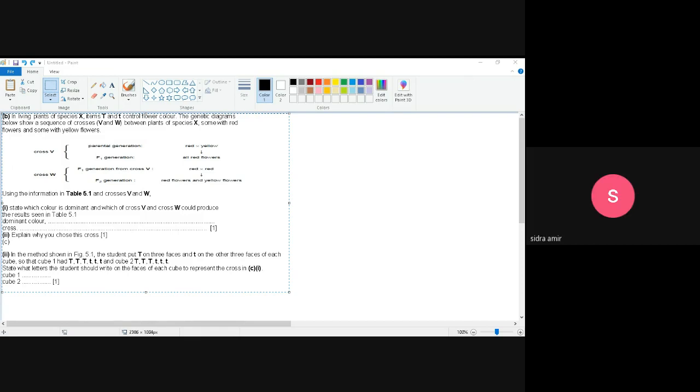Because over here both the parents are hybrid. Why you said W? Because the offspring of these parents, they consist of yellow flowers too, which shows that the parents are hybrid. Very good.